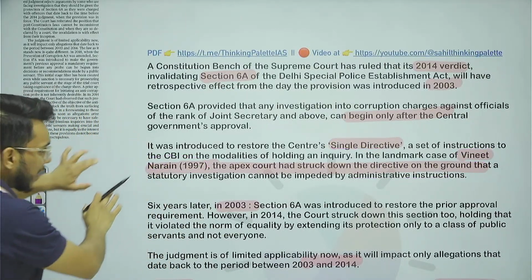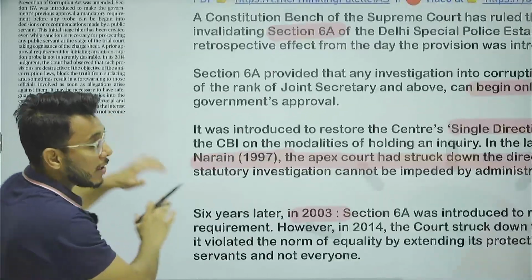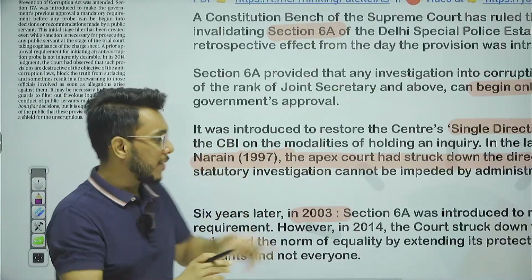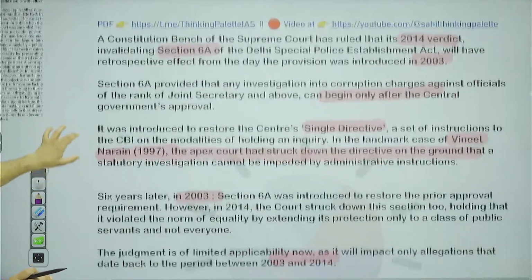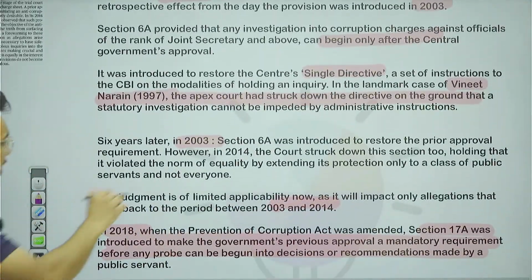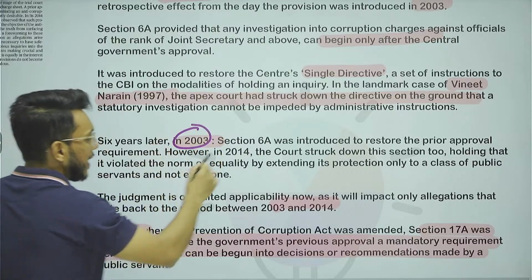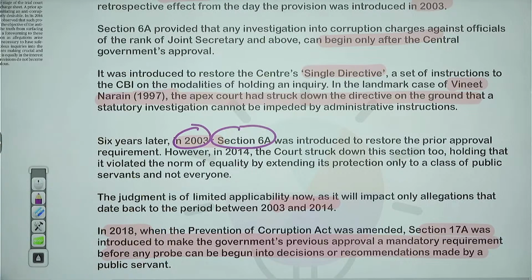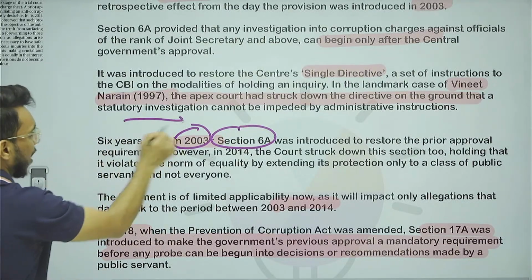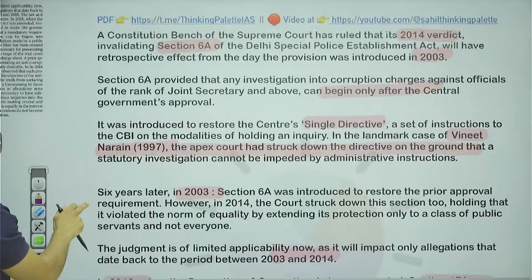Now, guys, what actually happened? The government, in order to revive that particular thing, enacted six years later, in 2003, Section 6A in the DSPE Act, the Delhi Special Police Establishment Act. It added Section 6A. Now, what did this particular Section 6A provide?